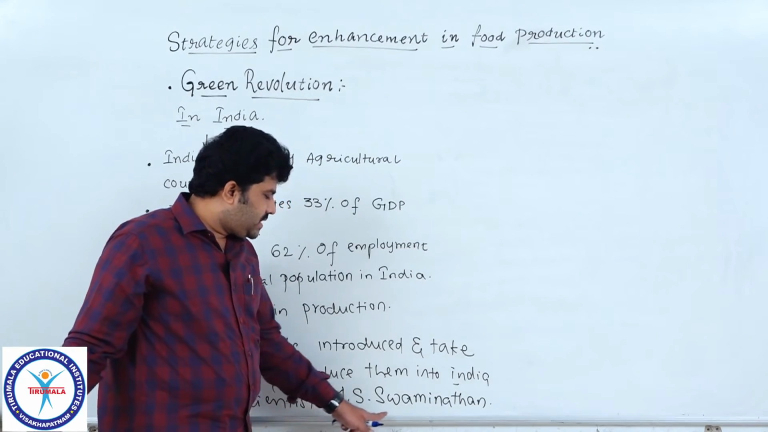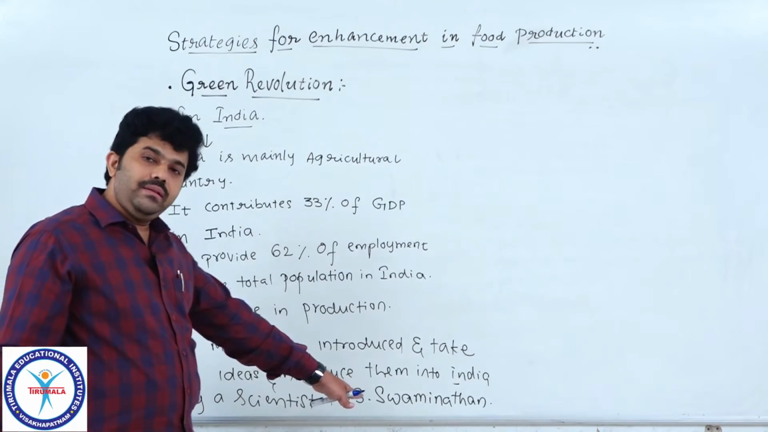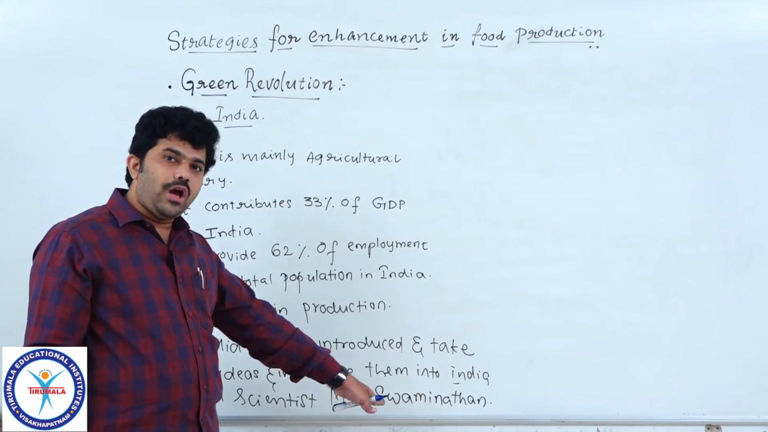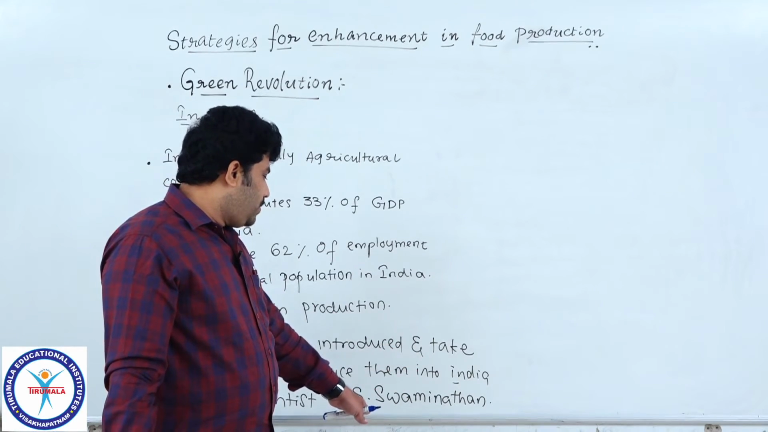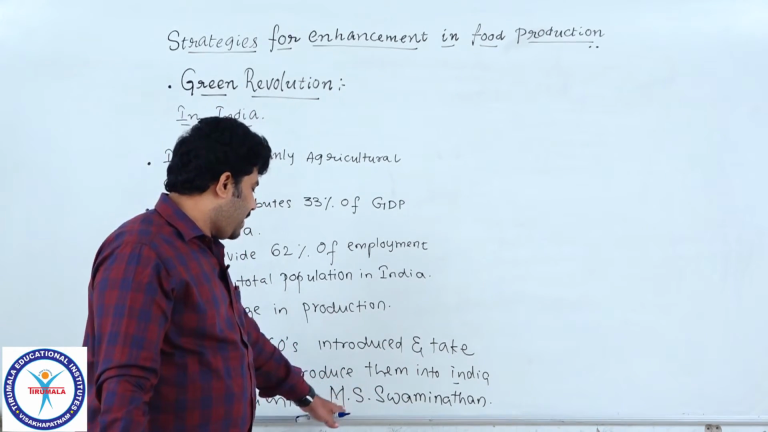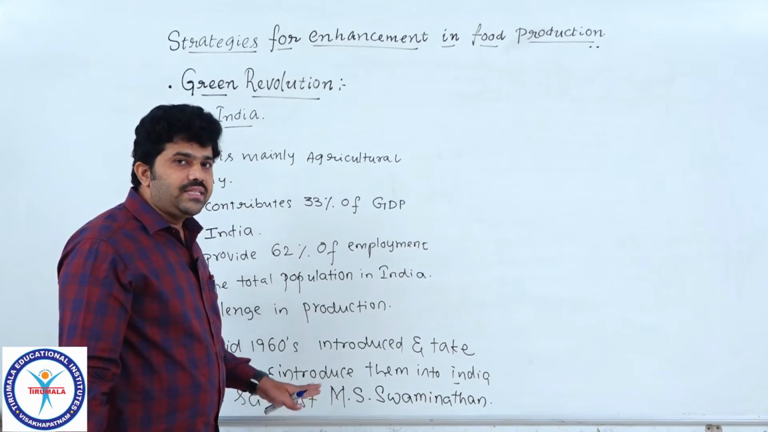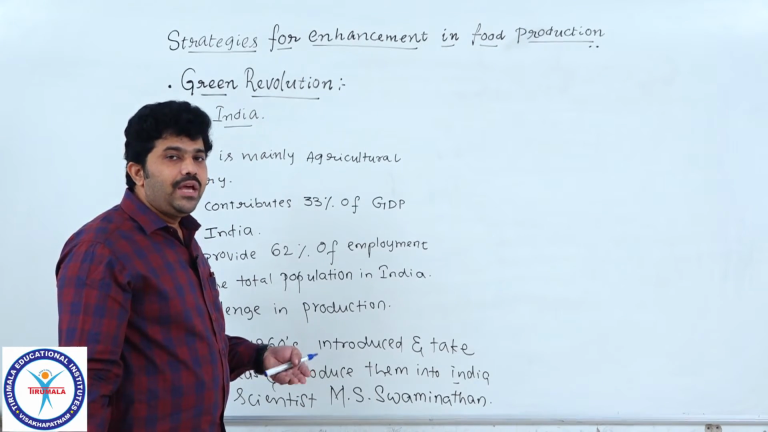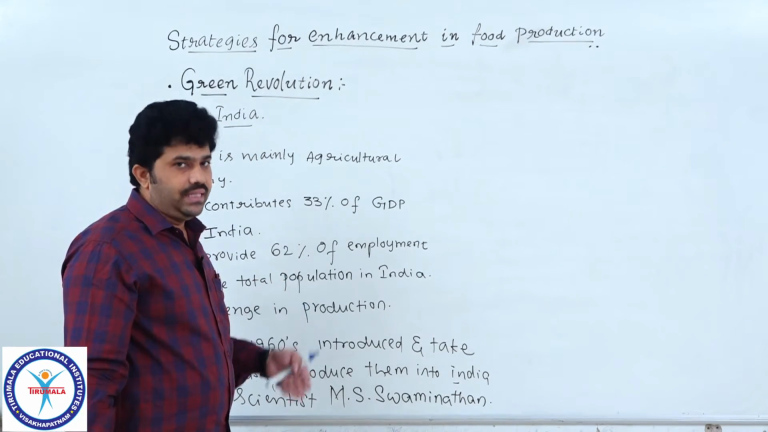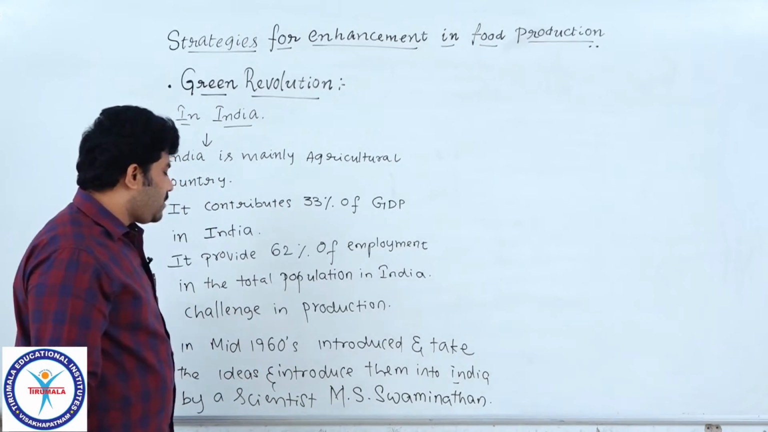Mankombu Sambasivan Swaminathan from Tamil Nadu. Understood? And he collaborated with Norman E. Borlaug, and the ideas already culminated in the world were brought by the scientists into India to increase agricultural productivity by using new varieties, new HYV seeds. Understood, students?